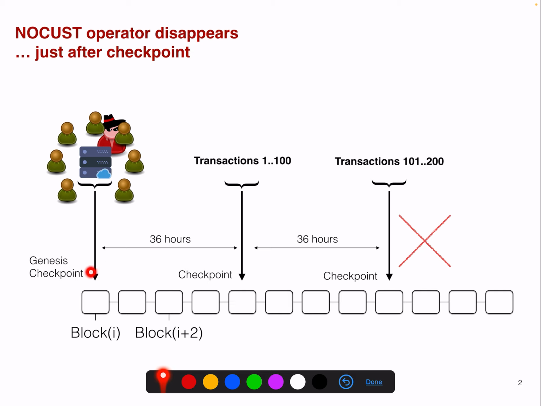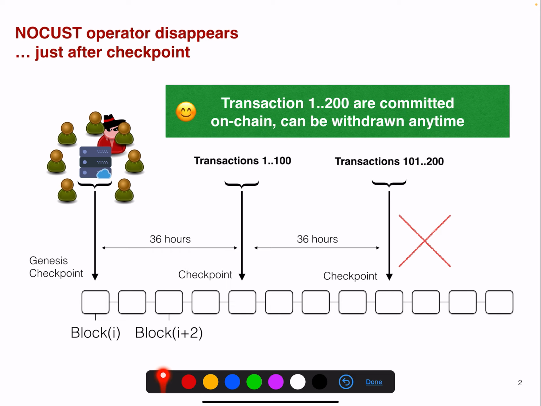At the beginning the operator starts by submitting a Genesis checkpoint, and the off-chain hub starts to function. Now after 100 transactions, let's say after 36 hours, there's a first initial checkpoint submitted on-chain. After another 36 hours, there's another checkpoint submitted on-chain, and this other checkpoint accounts for another 100 transactions that are being performed off-chain.